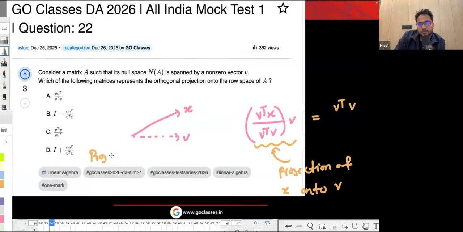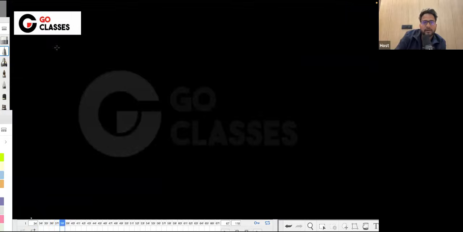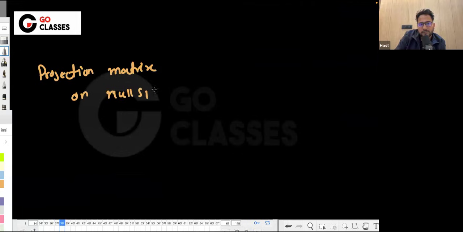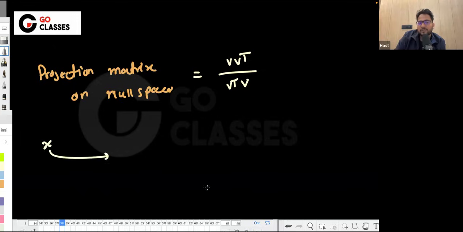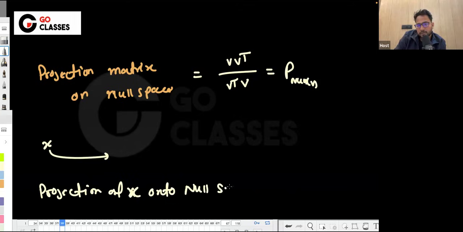The projection matrix for the null space: since the null space is spanned by V, the projection matrix on the null space will be VV transpose upon V transpose V. This means if X wants to project onto the null space, then if I represent the matrix like this, the projection of X onto the null space is equal to this matrix into X. Is this okay to everyone?